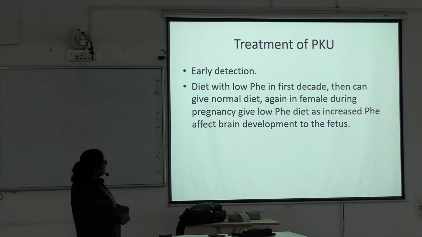And in case of babies, you should also advise the parents that in the first decade you have to give the child a low phenylalanine diet.